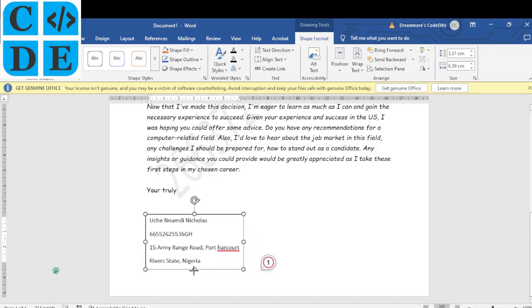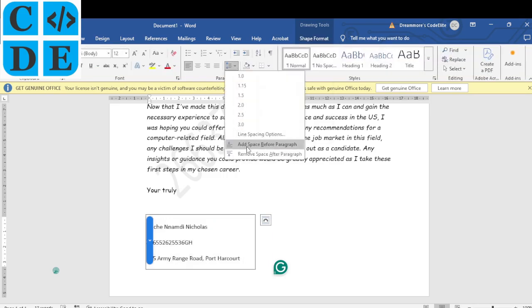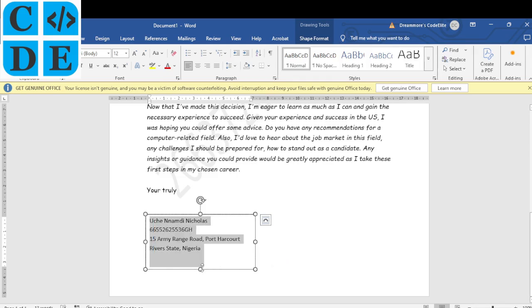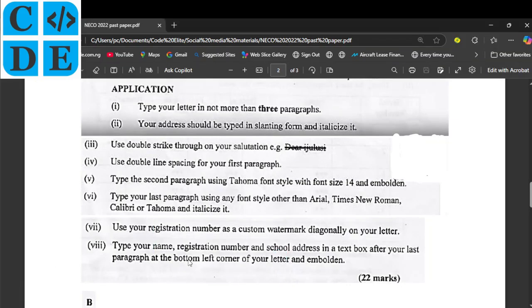All right, so let me adjust this a little bit so that all the text can appear. Change that. Okay, let me adjust this again. Okay, so with all the adjustments done, I think I can still adjust this. Let me remove the line spacing between them. All right, I can adjust this a little bit. Good. Okay, so what else did they want us to do?